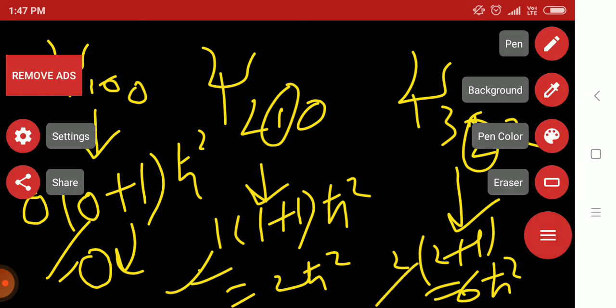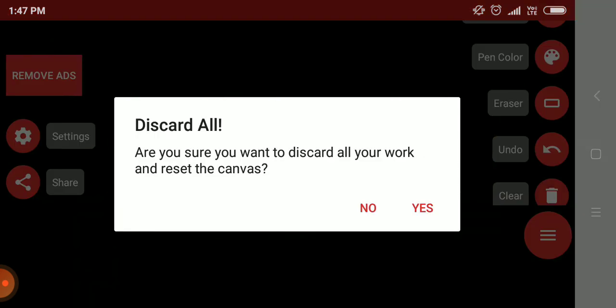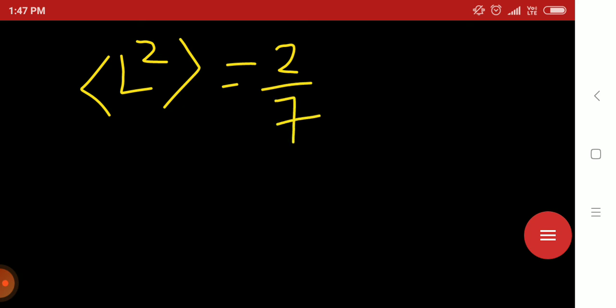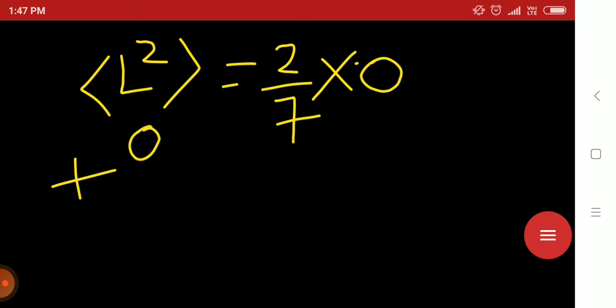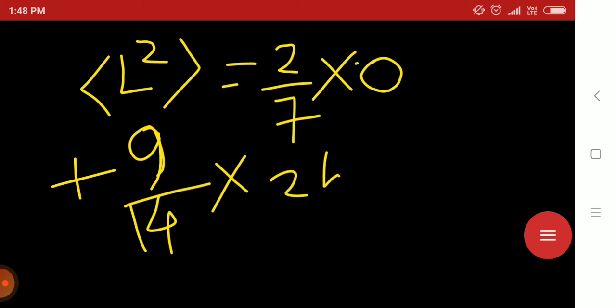Now our task is to evaluate the L square expectation value. Corresponding to psi 100, the probability is 2 by 7 into 0, plus corresponding to psi 210, the probability from the previous calculation is 9 by 14, and the L square value is 2 h cut square.